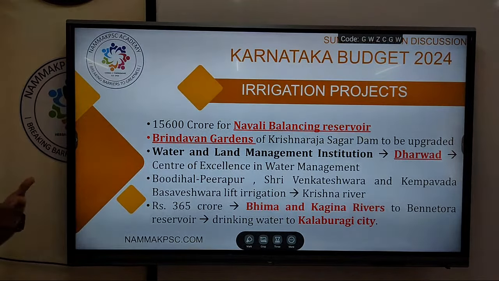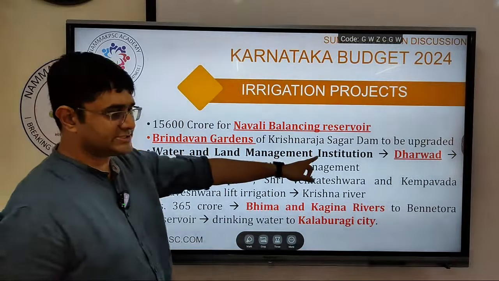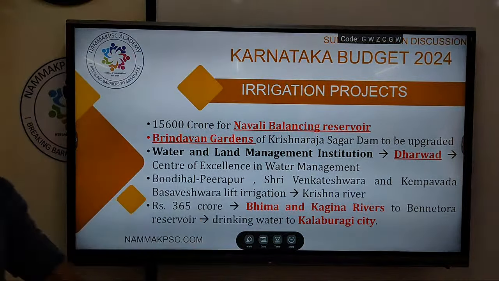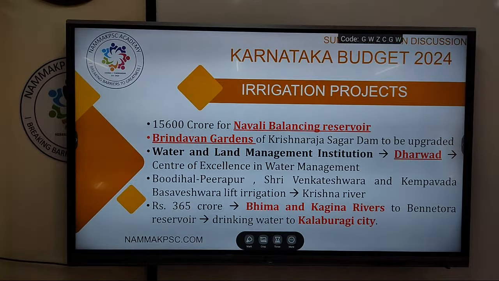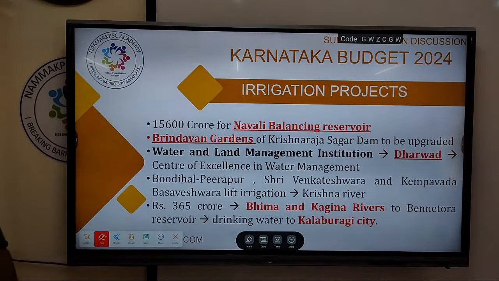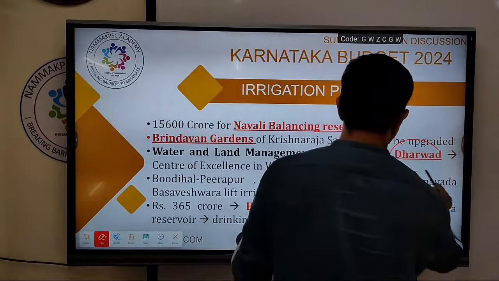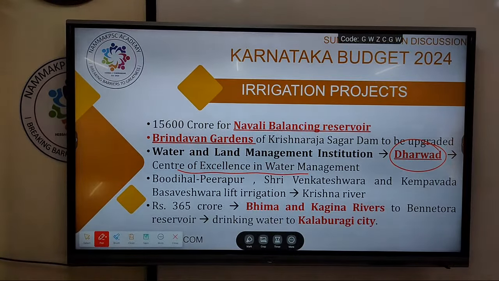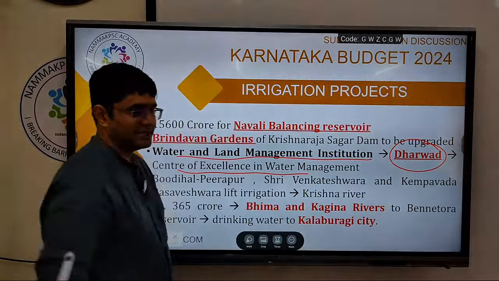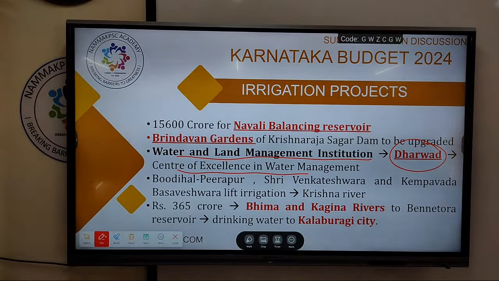Then another fact for prelims is that the Water and Land Management Institution will be declared a Center of Excellence in Water Management. It is located in Dharwad. Please make a note of it. The Water and Land Management Institution will be designated as Center of Excellence in Water Management.